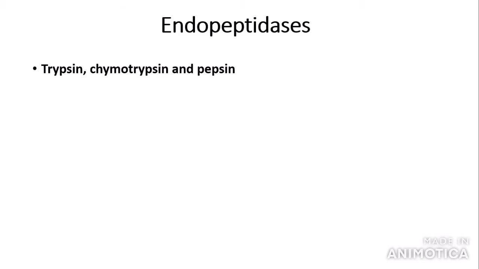Endopeptidases are, for example, trypsin, chymotrypsin, and pepsin. You may recall from GCSE that pepsin is the protease present in the stomach, as it can survive very acidic pHs.